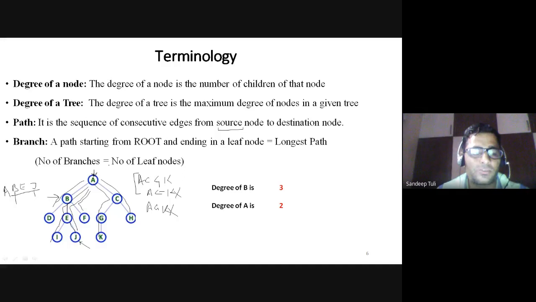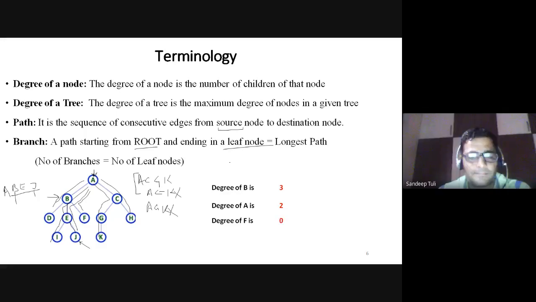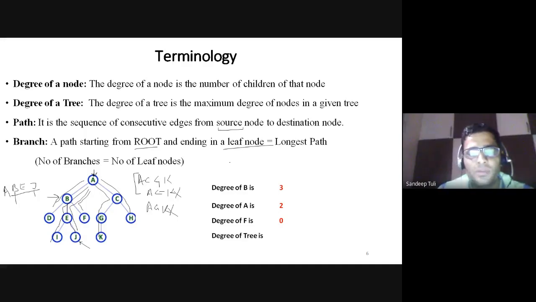So what is a branch? A branch will always start from the root node and end at the leaf node. Like in a tree, we always have multiple branches. Branches always start from the root and end at the leaf. Now, degree of F is? Degree of F is 0. One more definition of the leaf node: we can say that a leaf node is a node with a degree of 0. Is it okay now?